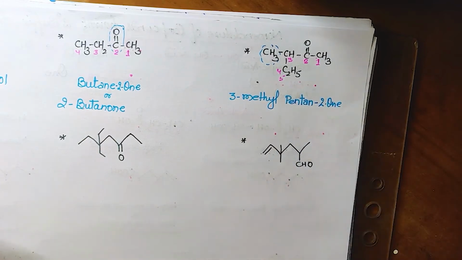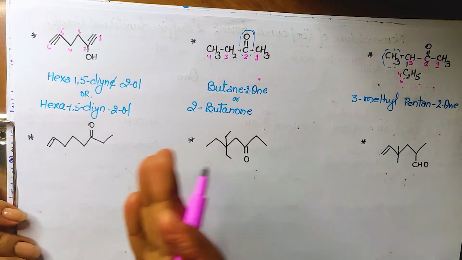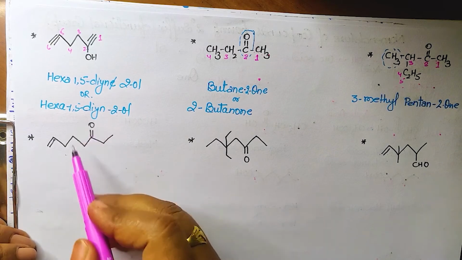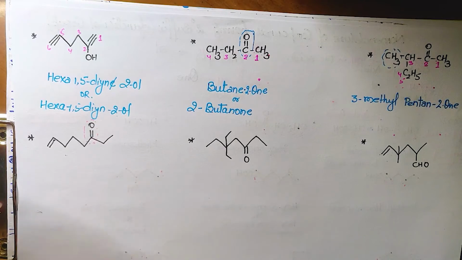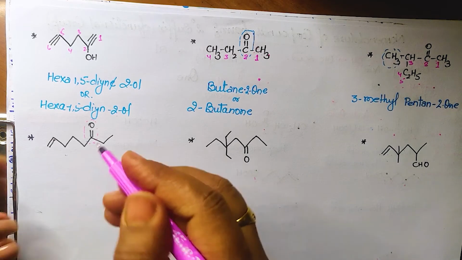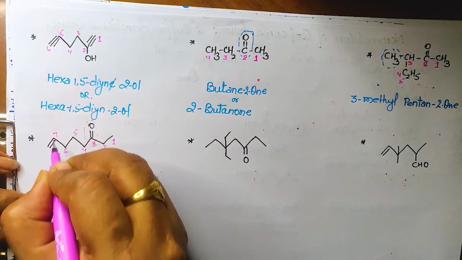Any problem? Clear? Let's make it a little more complex. And this is the complex structure. There is nothing to think about, from where will the counting be? Yes, it will be from right to left because functional group is coming closer. Functional group is there, then we have to start our counting from that way from where it is coming closest. Irrespective of what else the function is, what the primary suffix is, which branch, which prefix, it doesn't matter. Primary suffix understood. So start our counting. 1, 2, 3, 4, 5, 6, 7, 8.